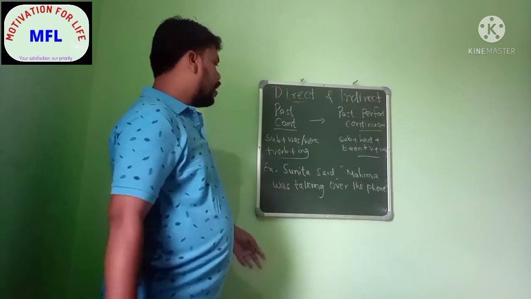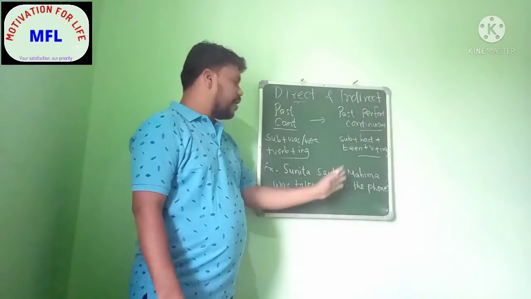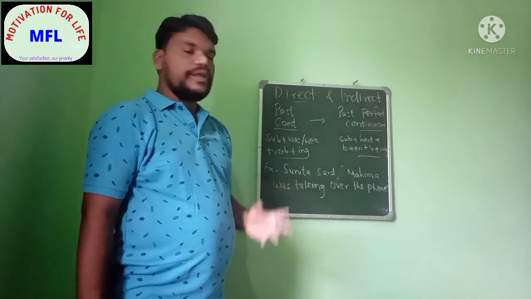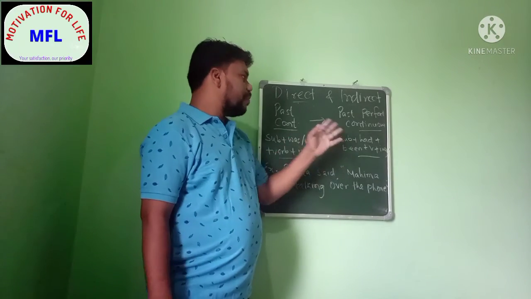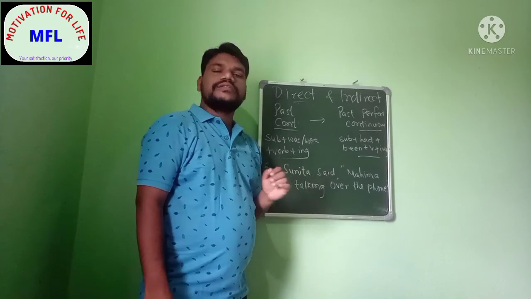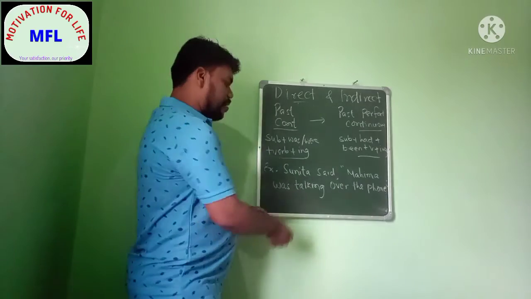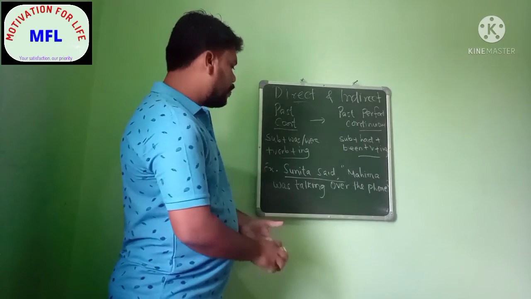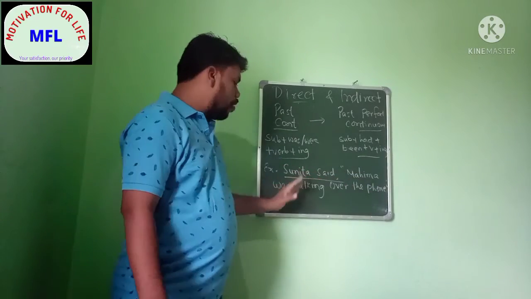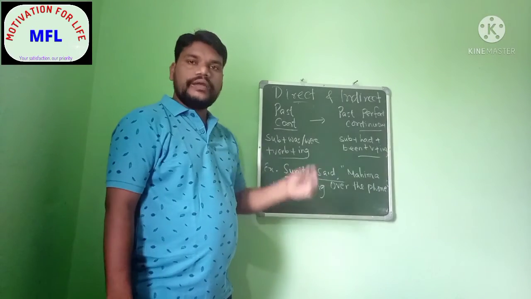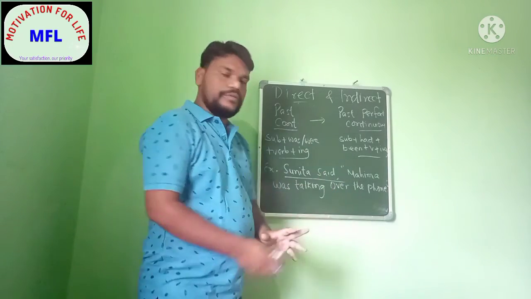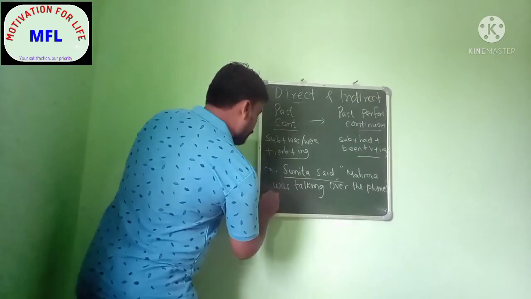Okay, so here you can see that Sunita said Mahima was talking over the phone. So what will be the indirect speech of this particular sentence? As you all know this common thing, I will not be writing Sunita said that, then Mahima was talking. So it will be Mahima had been talking over the phone.